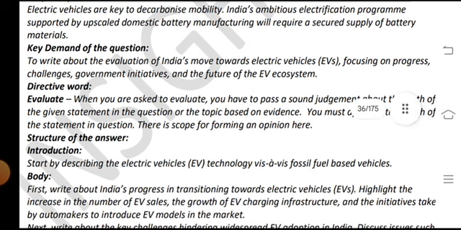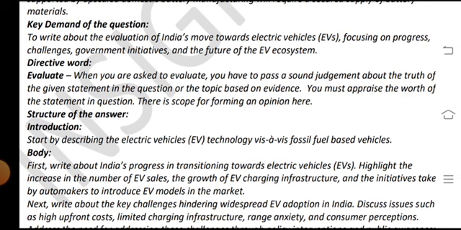Key demand of the question is to write about the evolution of India's move towards electric vehicles. Evaluate: when you are asked to evaluate, you have to pass sound judgment about the truth of the given statement in the question or topic, and based on the evidence you must appraise the worth of the statement in question, and there is scope for framing an opinion.